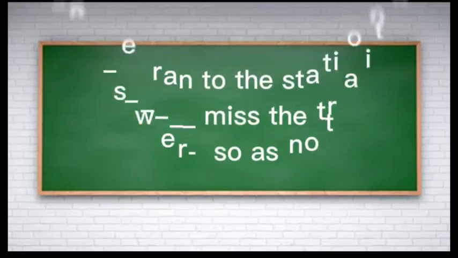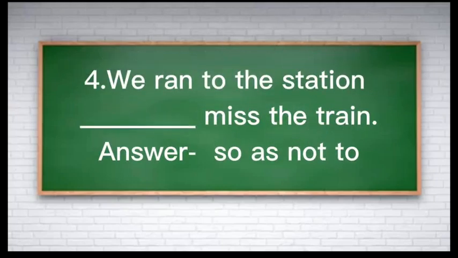And the first one, we ran to the station, blank, miss the train. Miss is given, miss is a verb. We ran to the station, then the answer should be we ran to the station so as not to miss. That means so as not to miss the train.